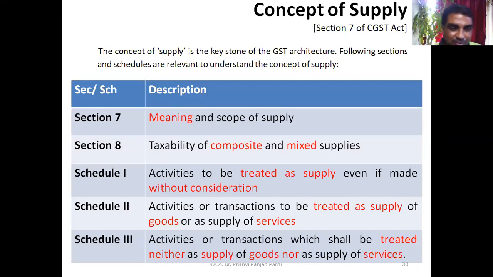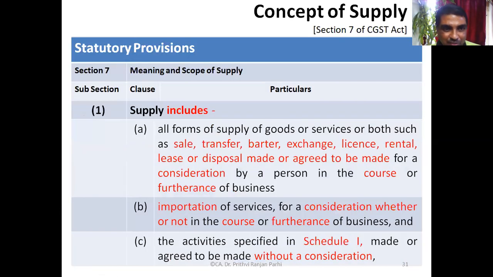And when you talk about the schedules, the schedules are in which Act? You have to understand, when I talk about the schedules, I am talking about the schedules of the CGST Act, not the IGST Act, not the SGST Act. I am referring to Schedule 1, Schedule 2, Schedule 3 of the CGST Act. I had already shown you those schedules in the Act itself. So Sections 7, 8, Schedule 1, Schedule 2, Schedule 3 are important to understand the concept of supply. Section 7 I had explained all, and this is how Schedule 1 looks.